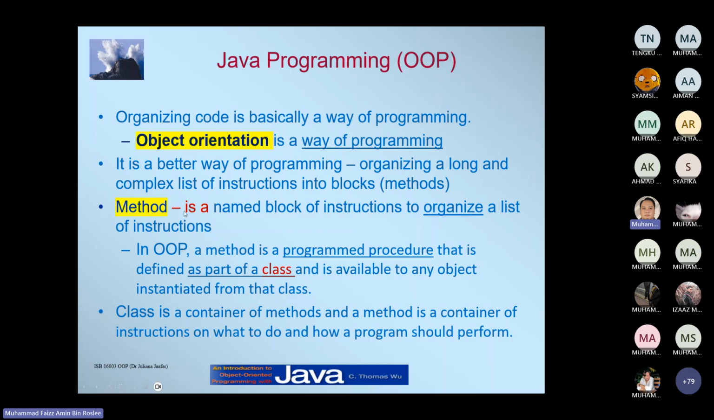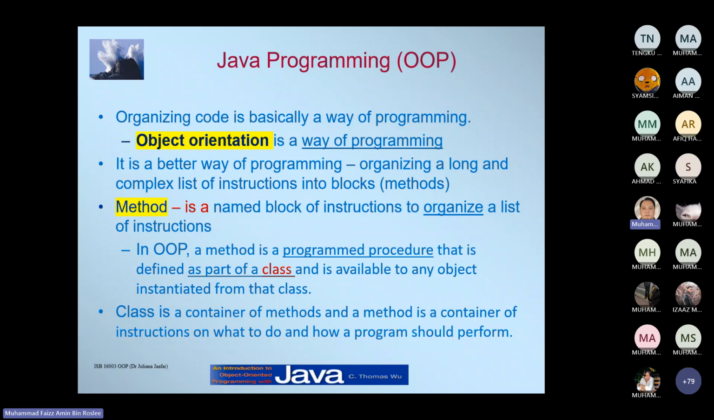A class is a container of methods, and a method is a container of instructions on what to do and how a program should perform. So basically, in a program we have first the class block. If you write Java, you create a class file. In one single program, you will have one class file only. That's the best practice.